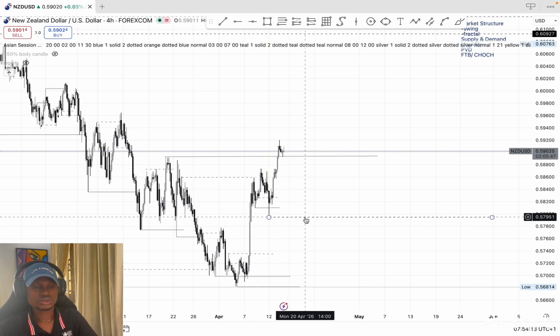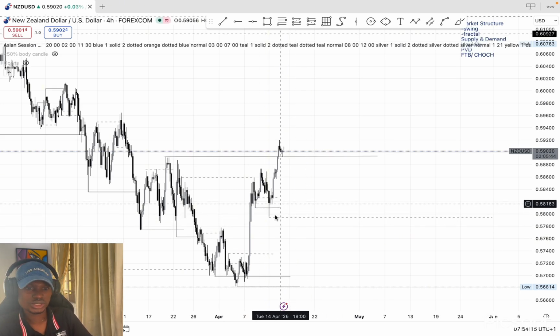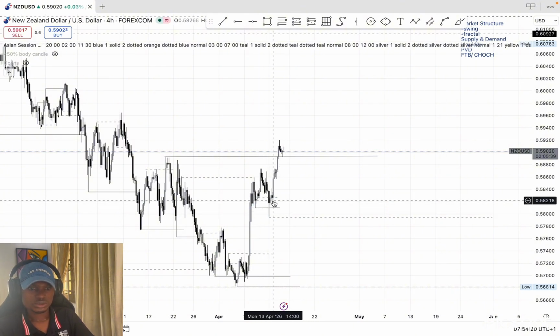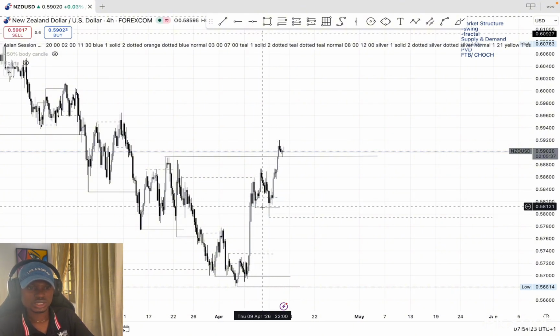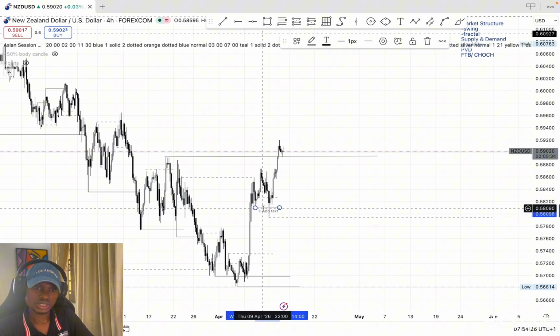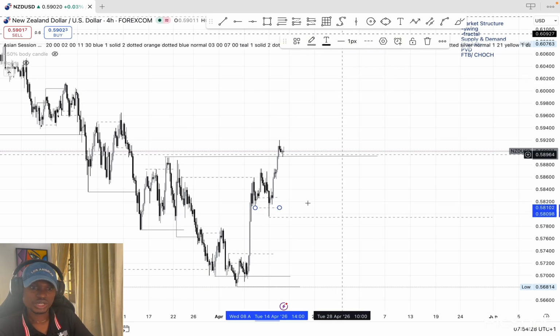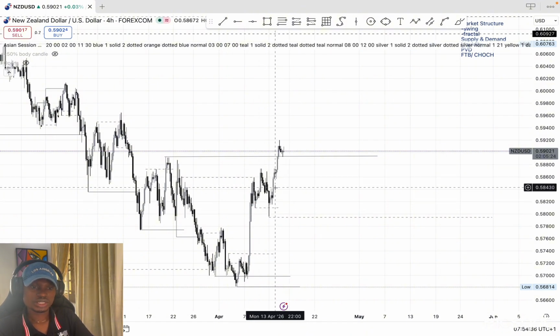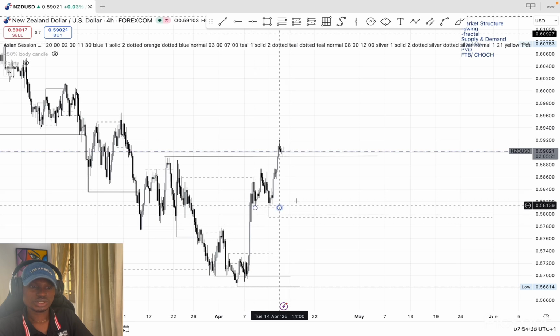So the next pair I'll be looking at today is NZD USD. NZD USD also looking bullish. This is a different pair entirely. This is looking more bullish than others. So this one already took liquidity here. This demand zone already took liquidity here. So possibly we might see price using this as a strong demand zone for a reversal.